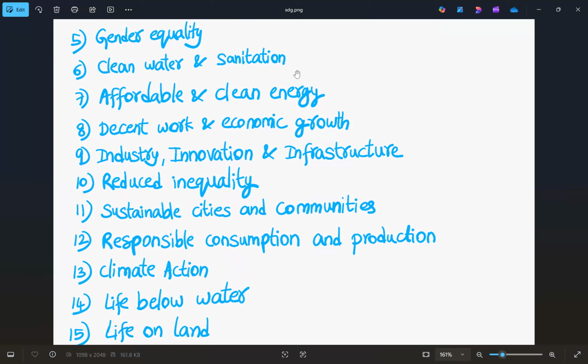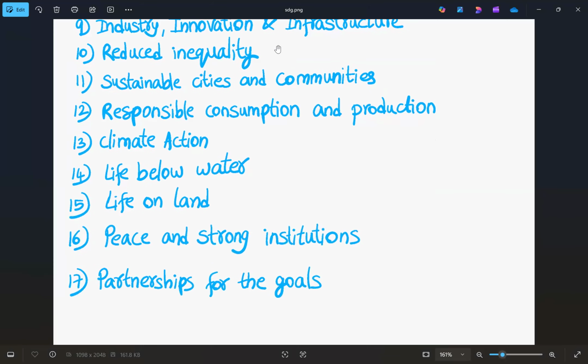And after building sustainable cities and communities, we need production and consumption of goods for our survival and for maintenance of daily activities. So for that, the consumption and production should be responsible. And also we need to take care of climate and also life that is in water and also life that is on the land. And after that, if we take care of all these things, we can bring peace and also we can make strong institutions in the city. And after we bring peace in the city, what do we look for? We look for partnerships for attaining our goals with other cities. So this is how the SDGs can be remembered.